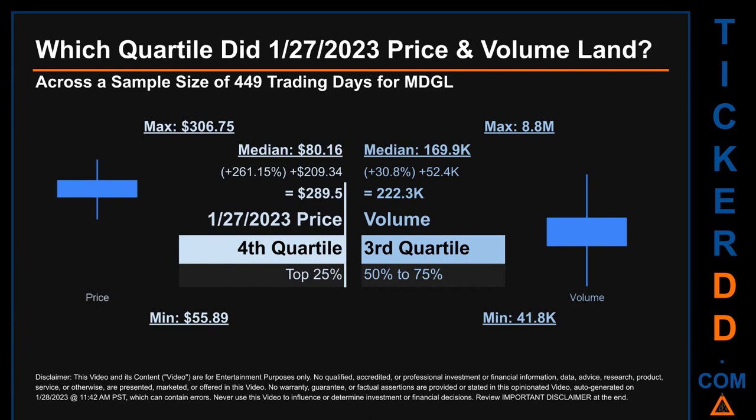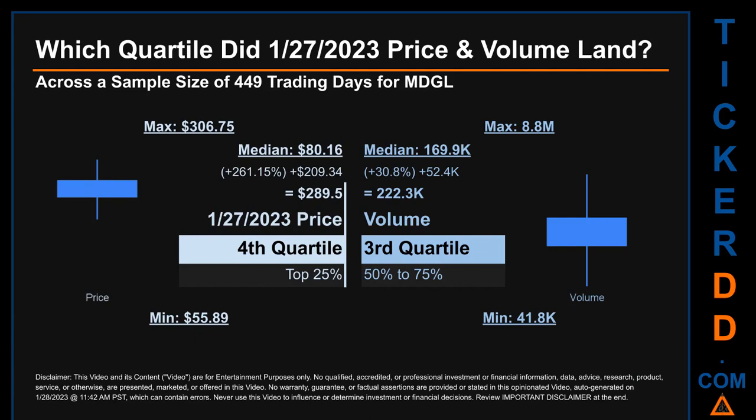The day's volume landed within the third quartile, that is within the 50% to 75% range of all sampled daily volume, which saw a max daily volume of 8.8 million and a minimum of 41.8 thousand. Quartiles tell us about the spread of a data set by breaking that data set into quarters, just like how the median breaks the set into half.